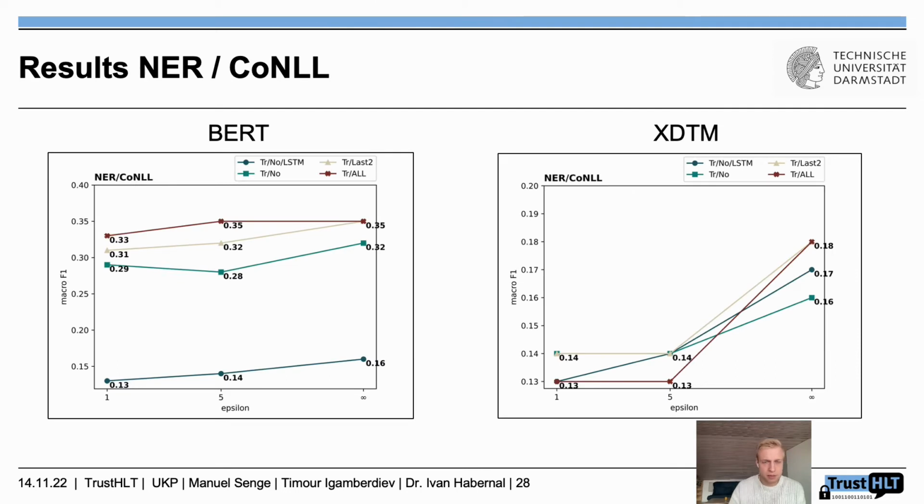Now for named entity recognition, we see that those two models hardly have any drop in accuracy. Keep in mind the scale here, because it does look like they have a larger drop, but it is very, very little. Additionally, XDTM kind of fails at learning the task, because even the non-private models are not very good.